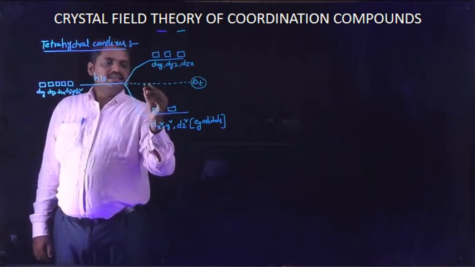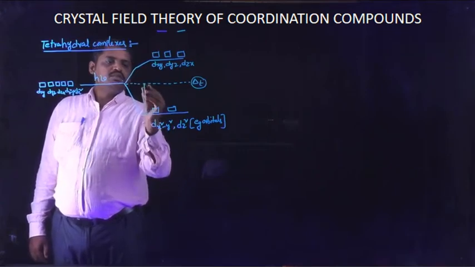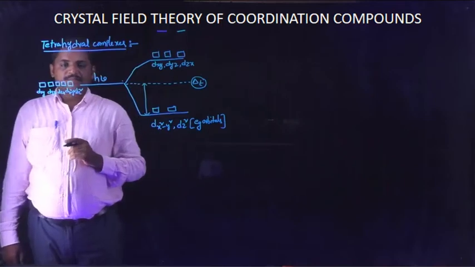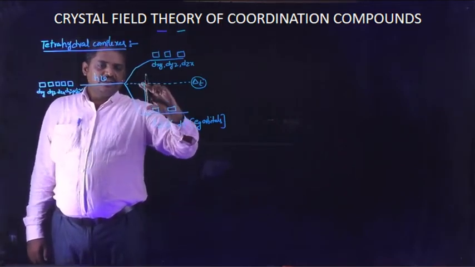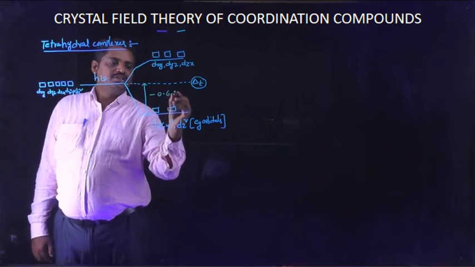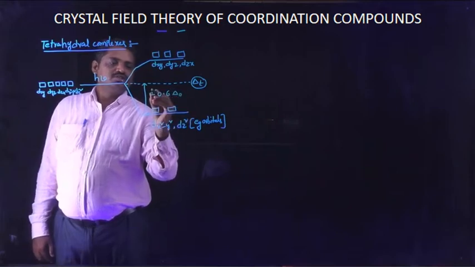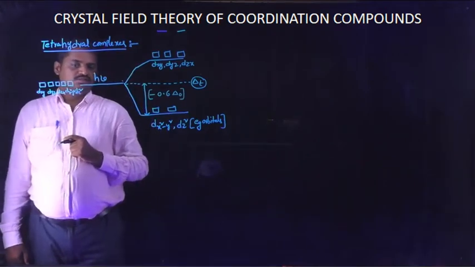So in this energy diagram, the ground state level is at minus 0.6 delta naught, minus 0.6 into delta naught.